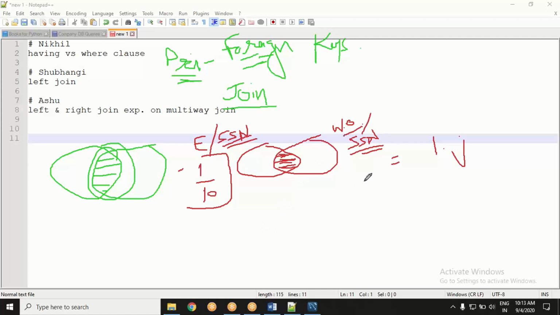In the works on table, say we have SSN 1 to 10, but there is no SSN 6 here. If that be the case, what is going to be in the result table? Because I am doing inner join.